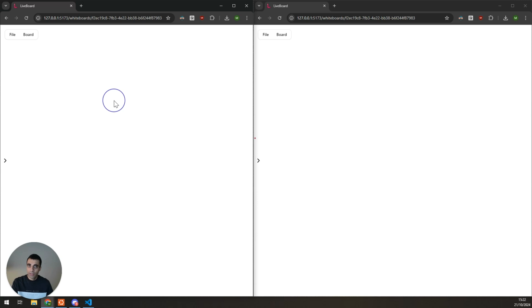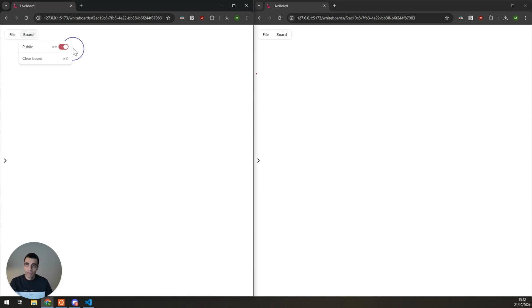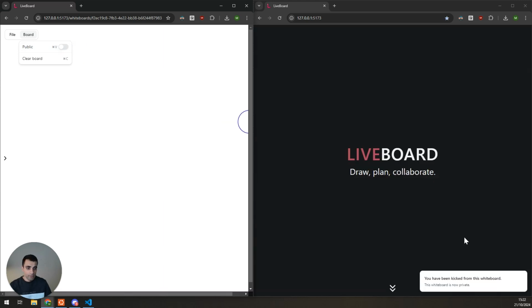Another feature that we have is that if the owner suddenly changes the visibility of the whiteboard, everyone connected to this whiteboard will be kicked, because this whiteboard will now be private, as we can see.